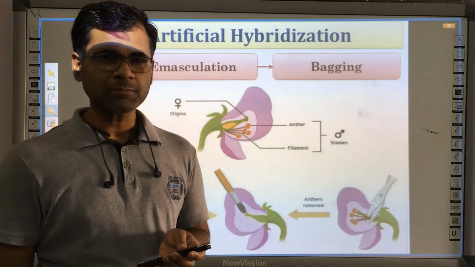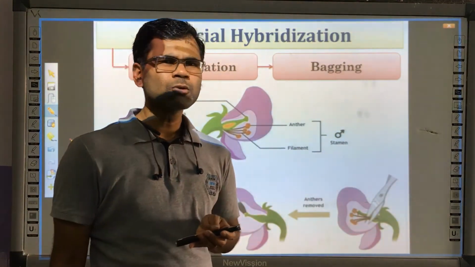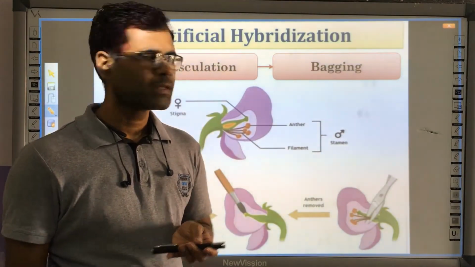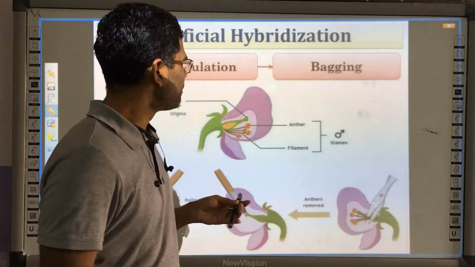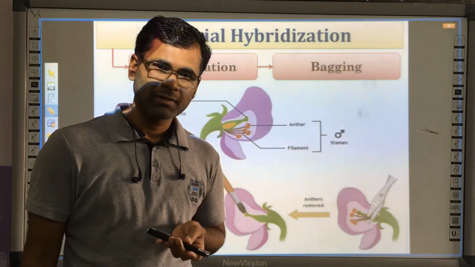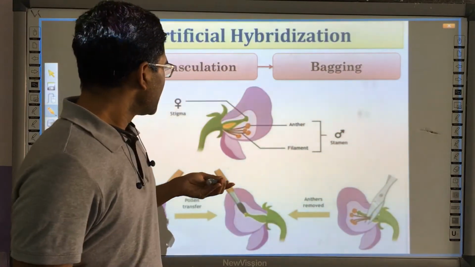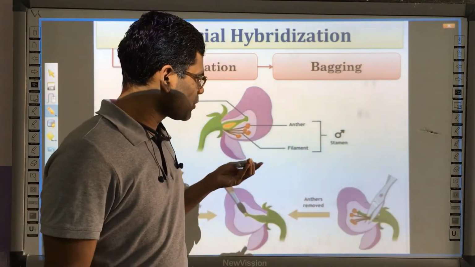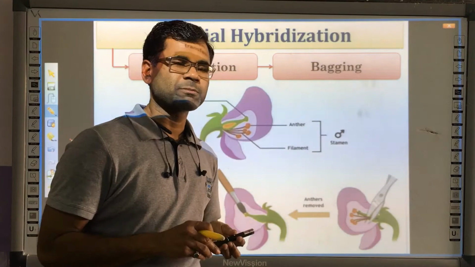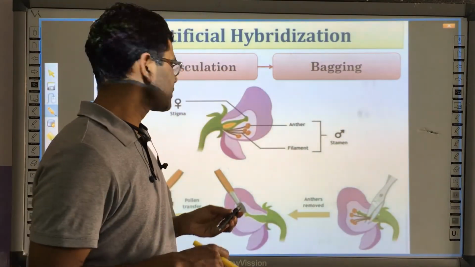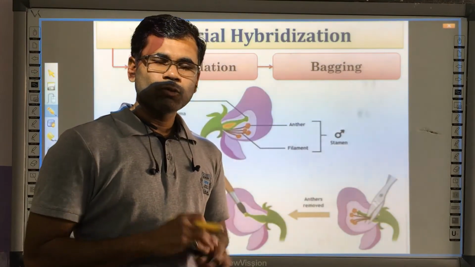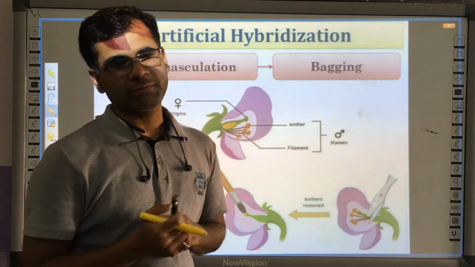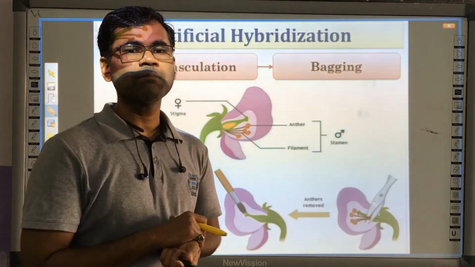Artificial hybridization includes two important steps. The first one is emasculation and the second one is bagging. I have taken the same example of the same flower, Pisum sativum. If you see the flower of Pisum sativum, it looks something like this. In artificial hybridization, the first step is emasculation.